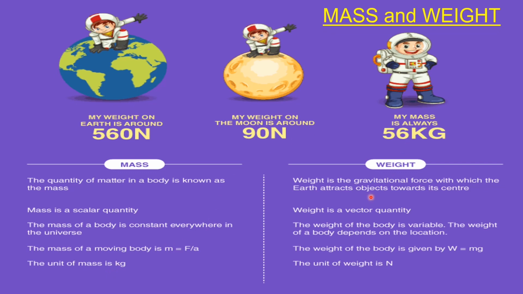Weight is the gravitational force with which the earth attracts objects towards its center. Weight is a vector quantity. The weight of a body is variable. The weight of a body depends on the location. The weight of a body is given by W equals m times g. And the unit of weight is Newton.